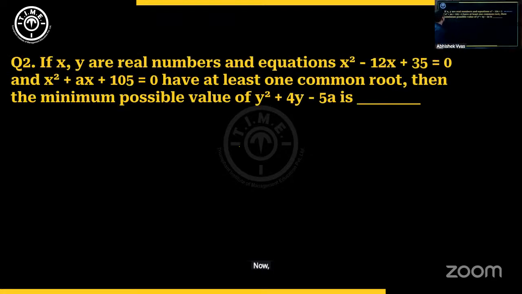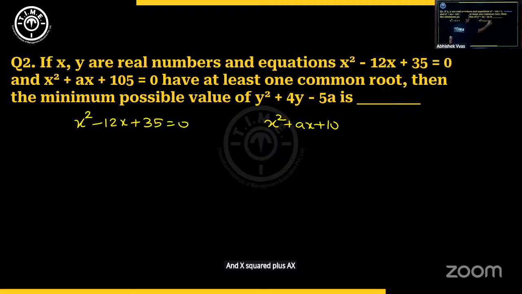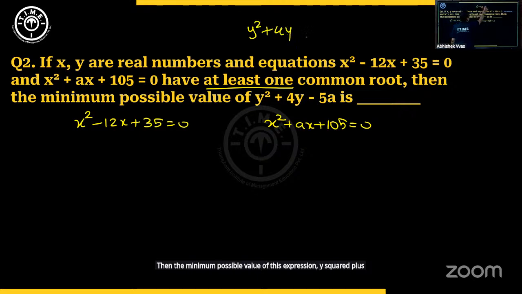Now question number 2, if x comma y are real numbers and equations x square minus 12x plus 35 equal to 0 and x square plus ax plus 105 equal to 0, these two quadratic equations have at least one root in common, then the minimum possible value of this expression y square plus 4y minus 5 is how much?